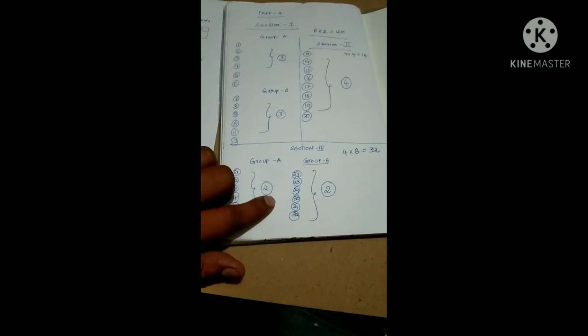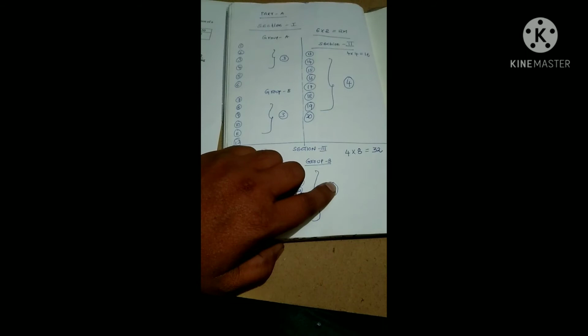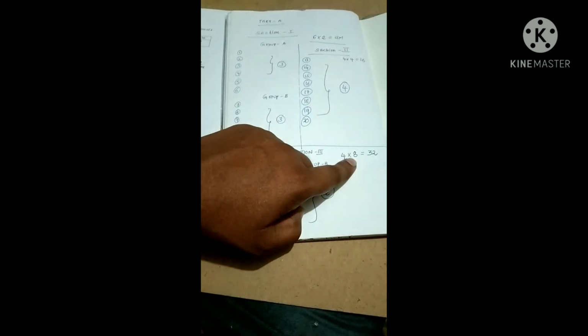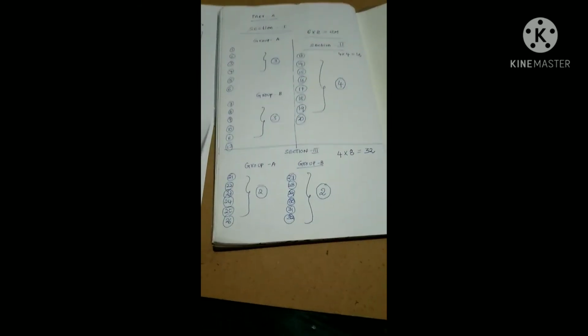Out of 6 we need to write 2. Here out of 6 we need to write 2. Totally we have to write 4 questions. Each question carries 8 marks. 4 8s are 32. So this is our subjective paper.